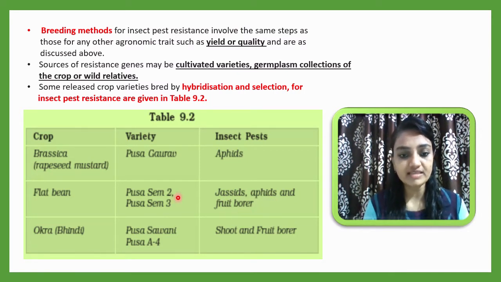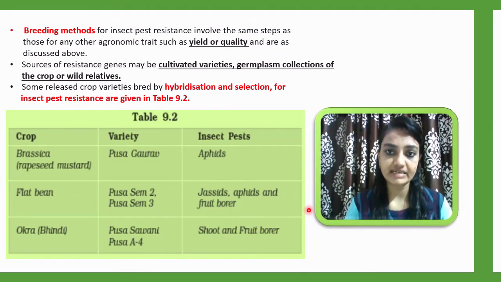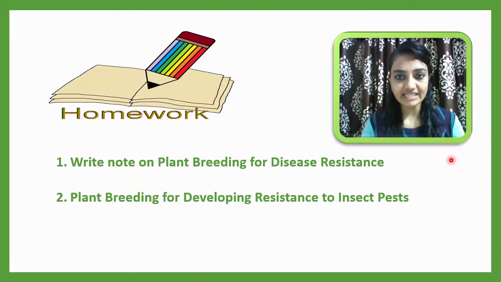The next crop is okra, which is also called bhindi. The varieties developed are Pusa Sawani and Pusa A-4. These varieties are developed for resistance to the shoot and fruit borer. So in this way, this is the list of varieties released in the market. This is your homework for today's lecture. You have to write it in your notebook and submit it.